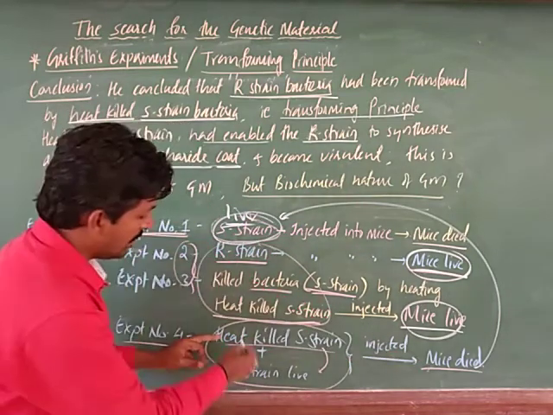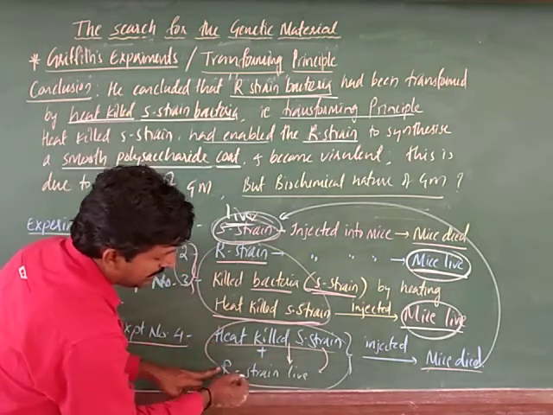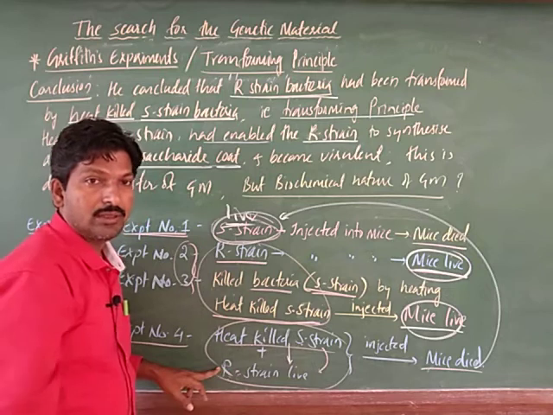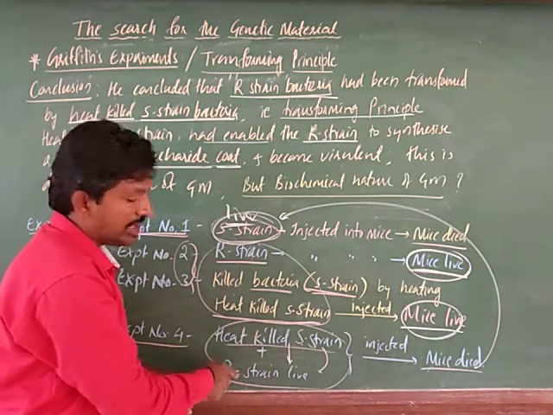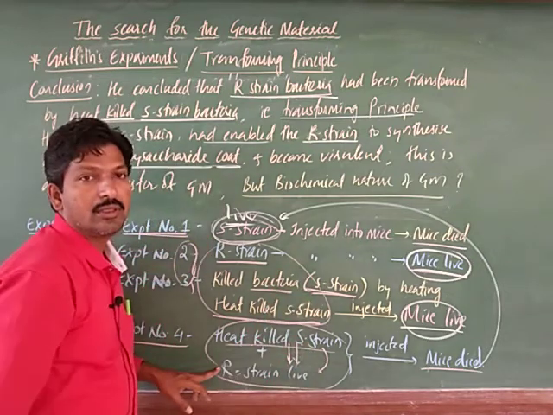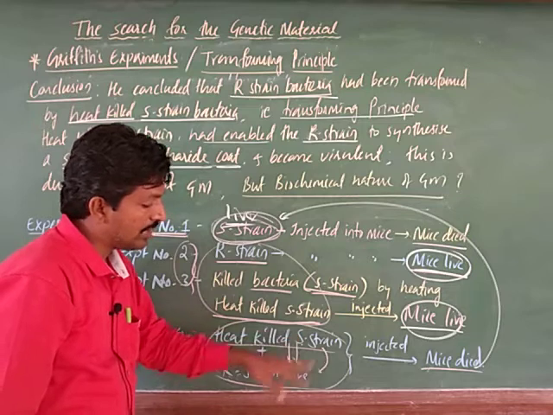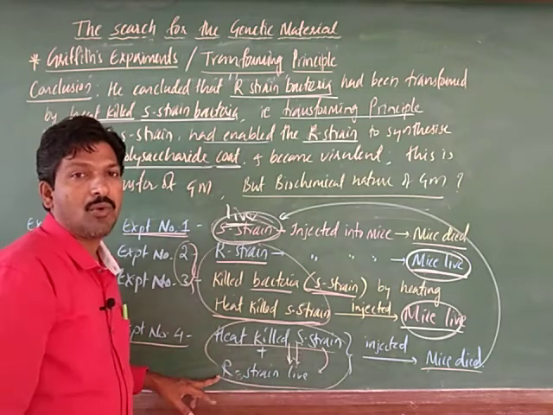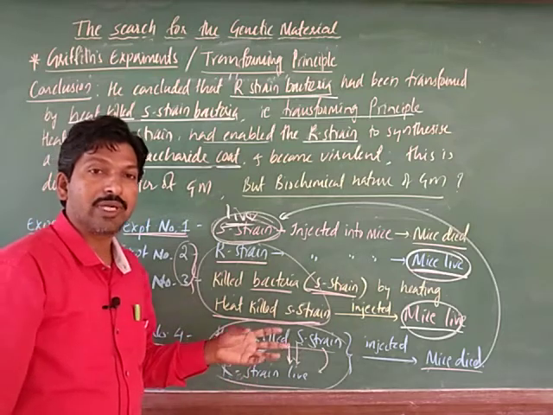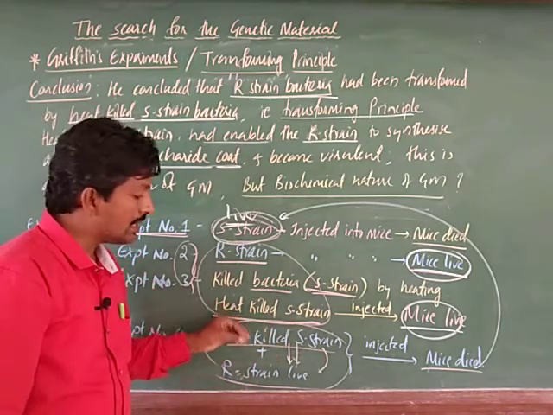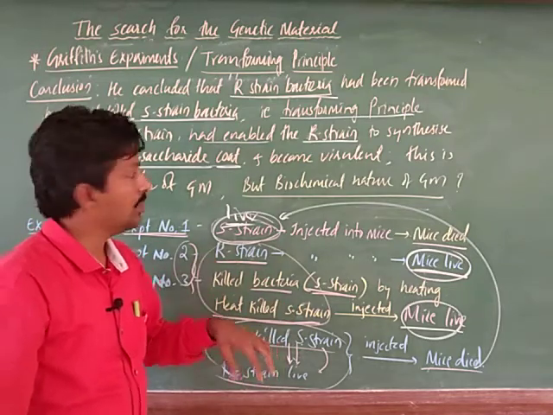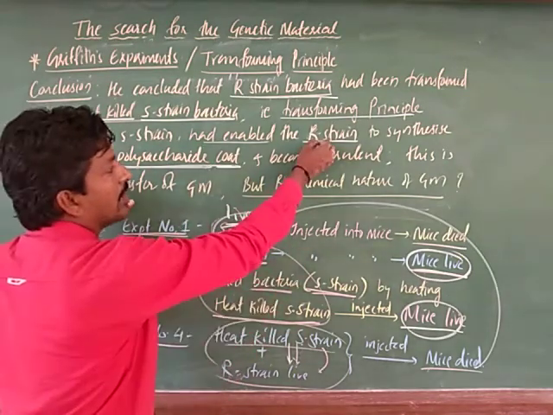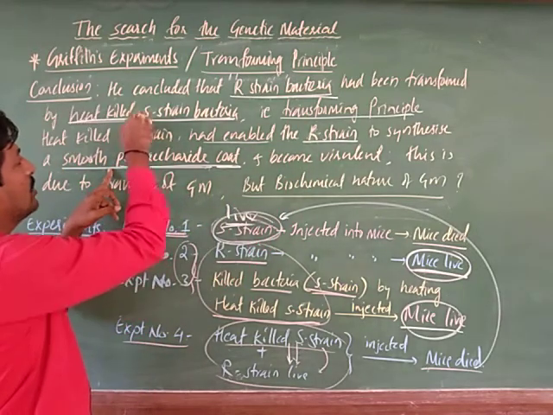So heat killed S strain can make the R strain virulent. When it was alone it was not virulent, but when it is mixed with the heat killed S strain, it becomes virulent. This is what we call transformation. Genetic material is transferred from the S strain to the R strain, converting it into a pathogenic, virulent form. The R strain was not virulent when injected alone, but when mixed with heat killed S strain, it can synthesize the polysaccharide coat, because that was the nature of the S strain.